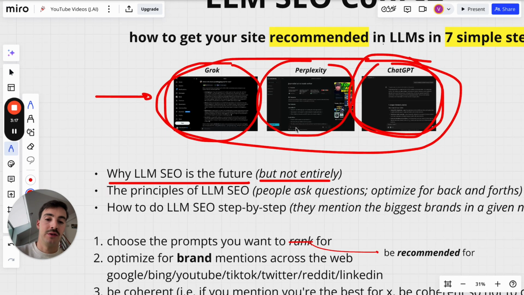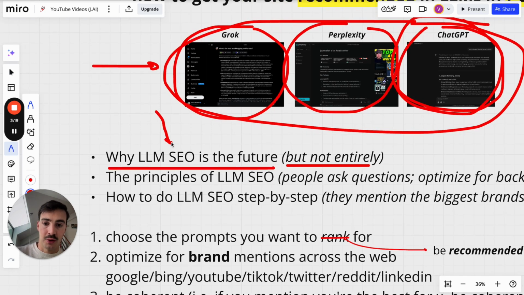So I still do believe that, yes, this is the future for searches which you want more context on and interact between the things, but not entirely because there will still be types of searches that will require you to go to the traditional ones. Okay, hopefully this makes sense.